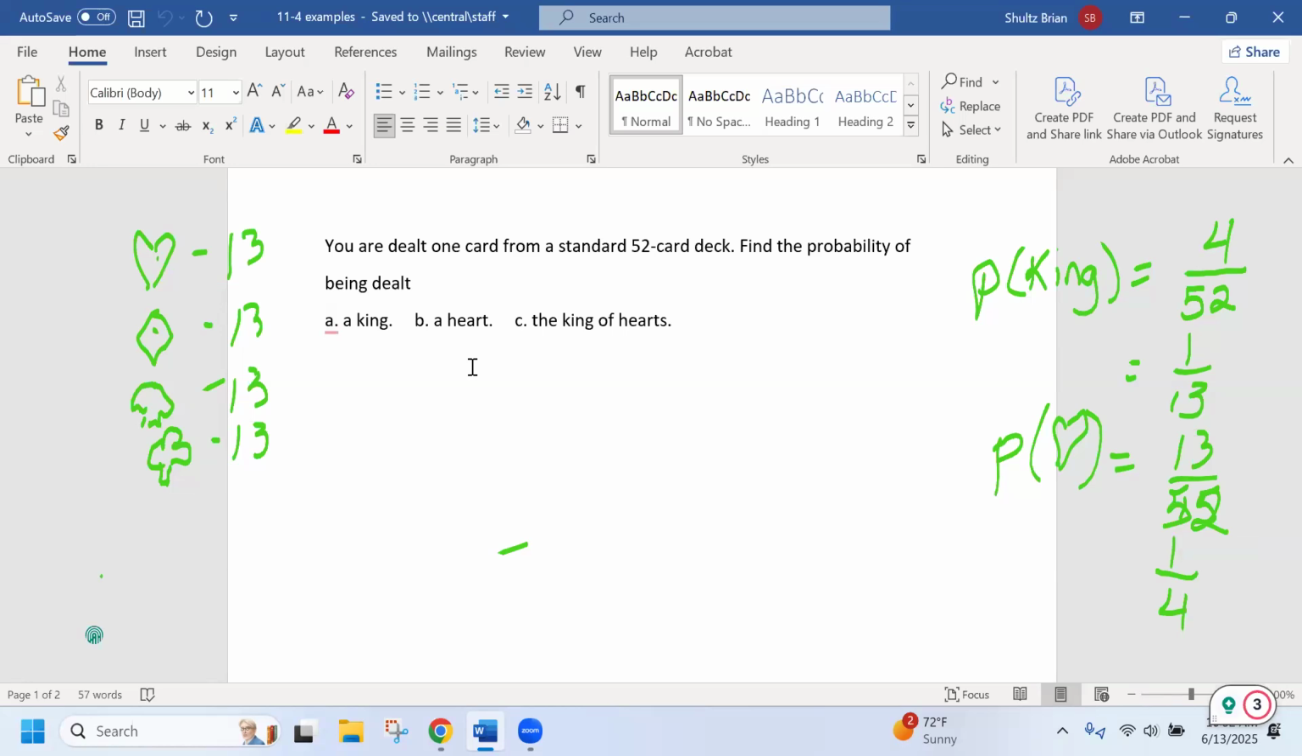And the probability of drawing the king of hearts. Probability of king, well, my whole is still 52. There is only one king of hearts in the deck. The odds of drawing it is 1 out of 52. And that is simplified. That is the final answer. Okay, so